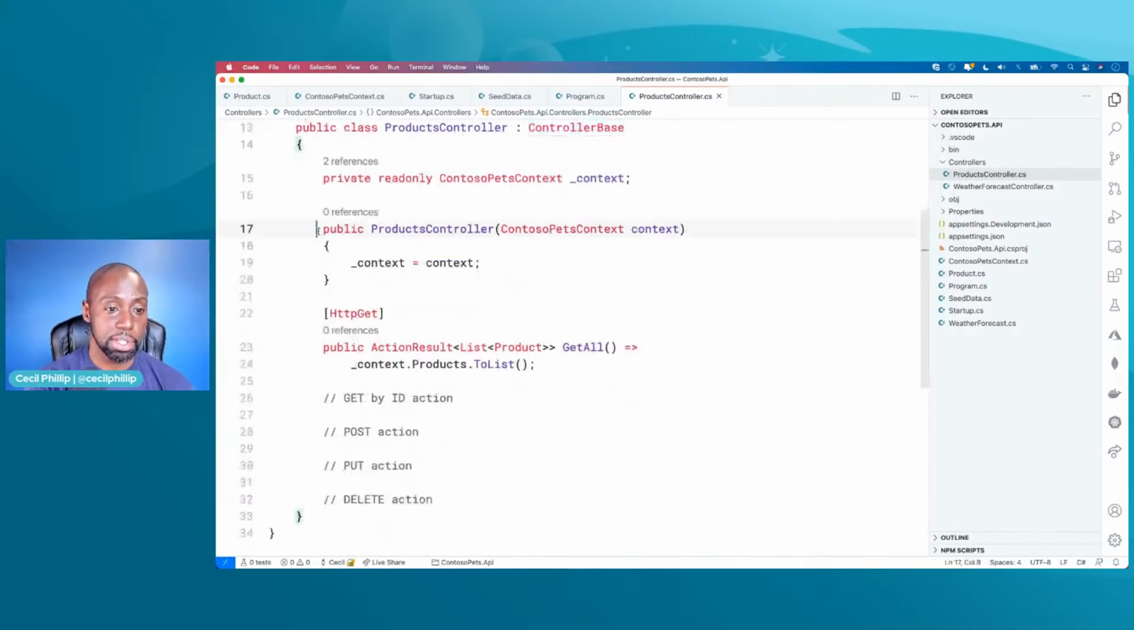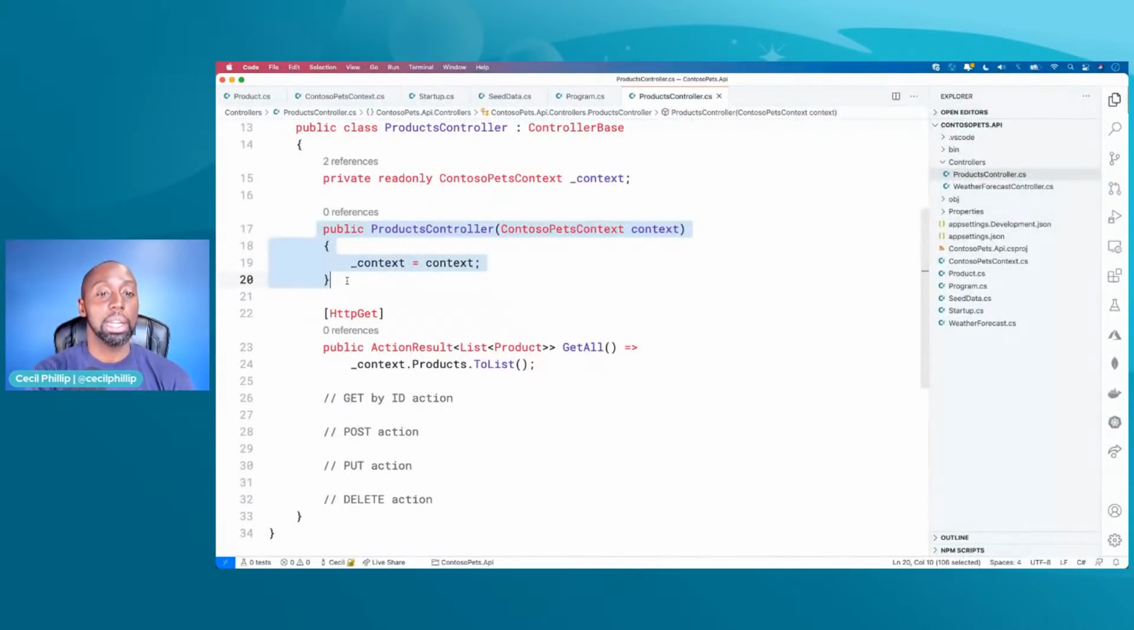Here on line 17, you can see that we have a constructor. Our constructor, again, is the thing that sets up our controller. Like, how do I initialize it? How do I create a new controller, right? And notice how we're accepting a Contoso pets context. And that pets context is the one that we created whenever we set up that in-memory database.